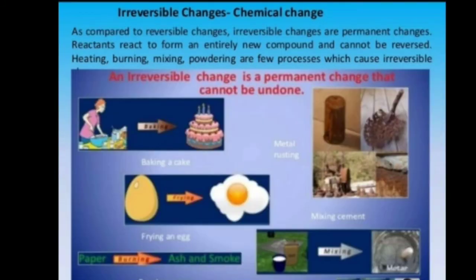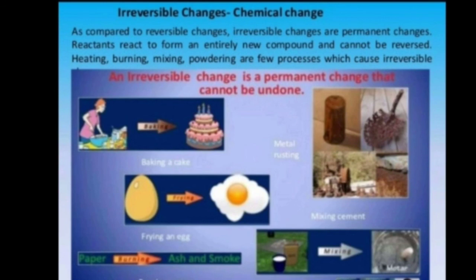Now let's talk about irreversible changes or chemical change. As compared to reversible changes, irreversible changes are permanent change. Remember that. That means these changes cannot be reverted back. Reactants react to form an entirely new compound. So in this case, a new compound will be formed always. Remember that. And of course, these changes cannot be reversed back. Heating, burning, mixing, powdering are a few processes which cause irreversible change.